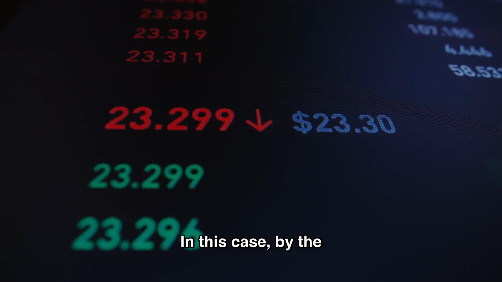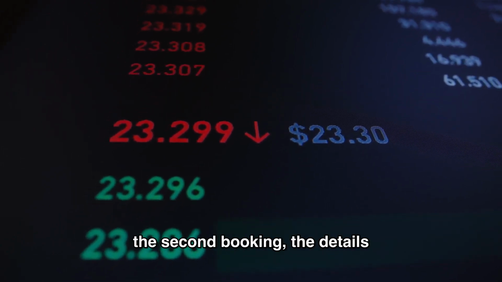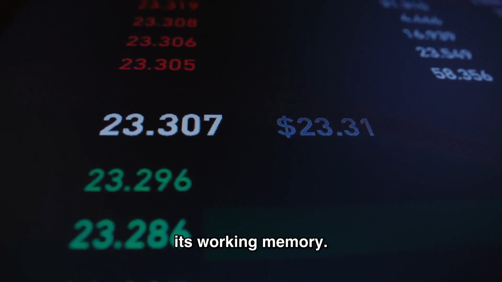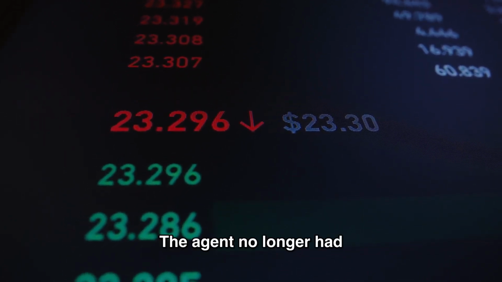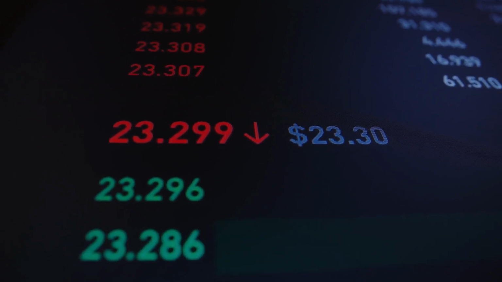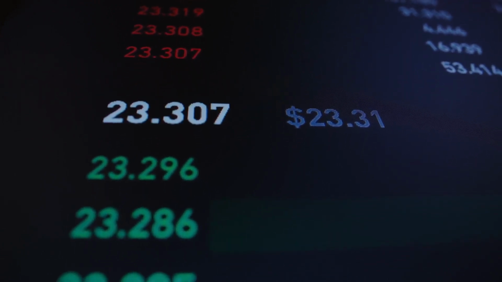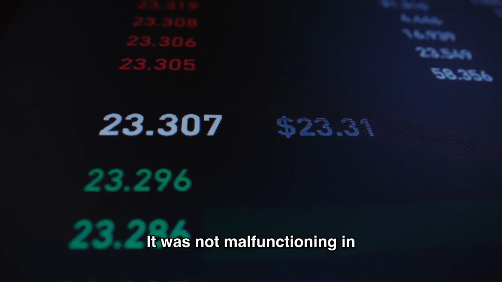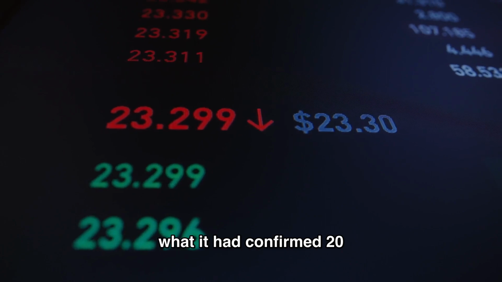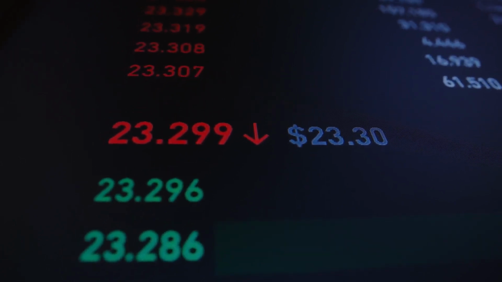In this case, by the time the agent was confirming the second booking, the details of the first booking had been partially pushed out of its working memory. The agent no longer had a clear internal representation of what it had already done. It was not lying. It was not malfunctioning in a dramatic sense. It simply did not remember what it had confirmed 20 tool calls earlier.